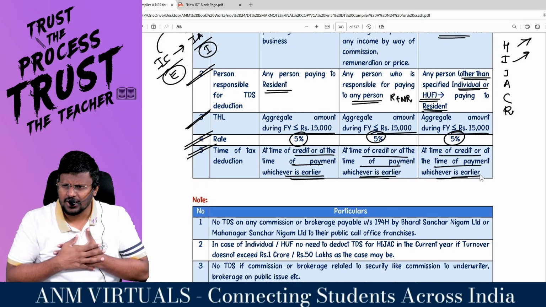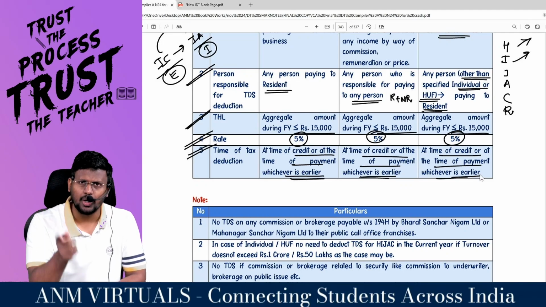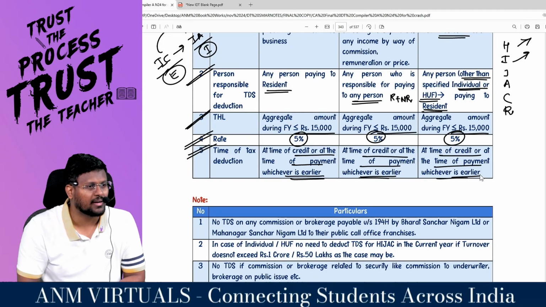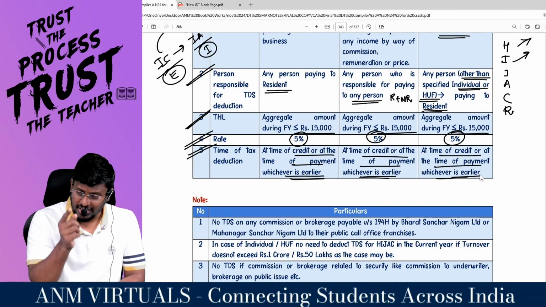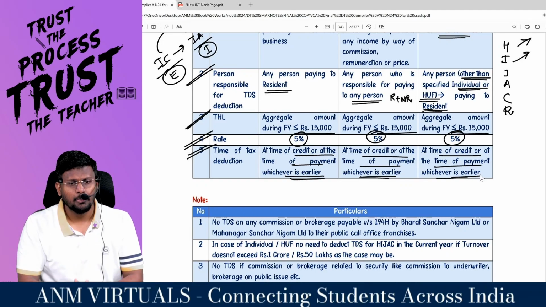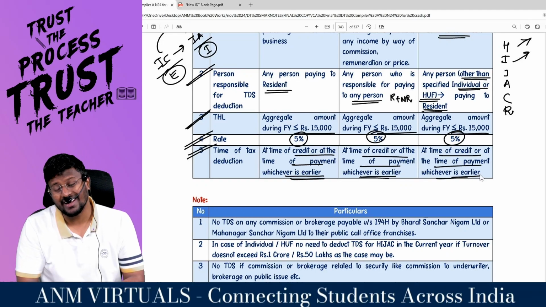For example, I am an insurance company. I just put a journal entry: insurance commission account debit to insurance commission payable. At that moment, I am liable to deduct TDS, because at the time of credit, if I am crediting that amount in the books of accounts itself, I am liable to deduct the TDS.